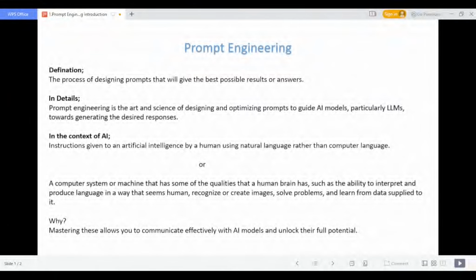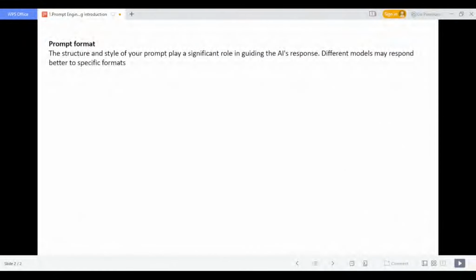For that only, prompt engineering is very important, because in future this is going to be one of the game changers, where it is going to generate images or solve problems using AI. So it should be one of the main things which we need to learn. Now prompt format: the structure and style of the prompt play a significant role in guiding the AI response. Different models may respond better to specific formats.